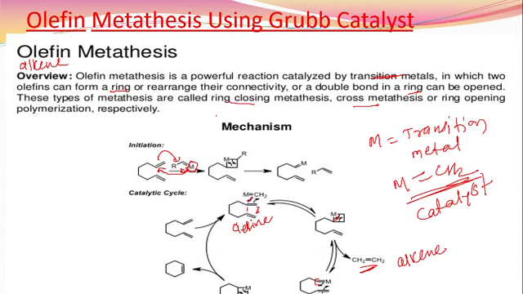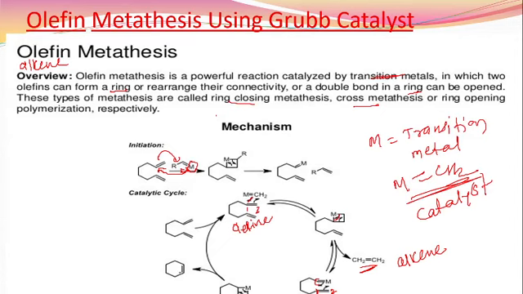There is another double bond present over here. That means this bond shifts its electrons to this carbon number 1, and this carbon number 2 donates the electron to this metal. There is again a formation of the cycle of this metal. And then in the next step, the bond is shifted to here and this metal is going to be removed.